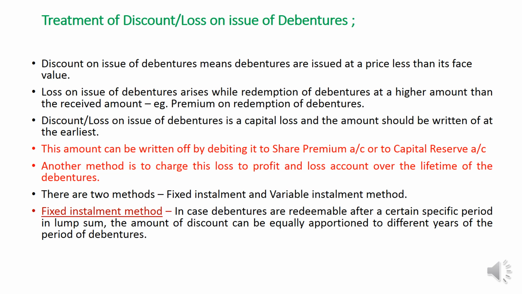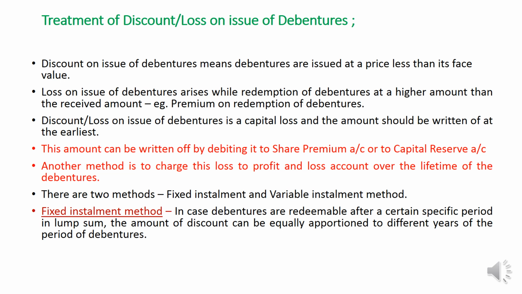As all of you know, share premium account is a particular account created by channeling the total amount of share premium received by the company. Capital reserve is a particular account created by the amount forfeited from the shareholders. So both of them are reserves which can be used for writing off the loss on issue of debentures. Then let us see, there is another method.